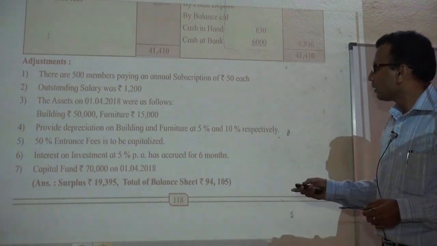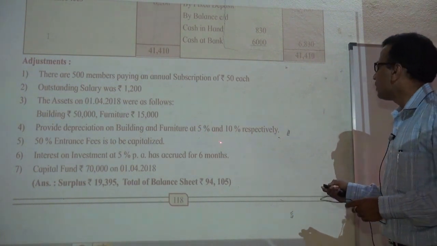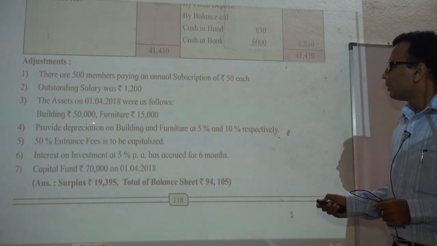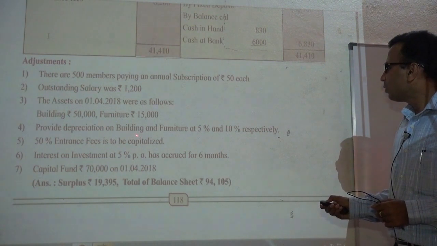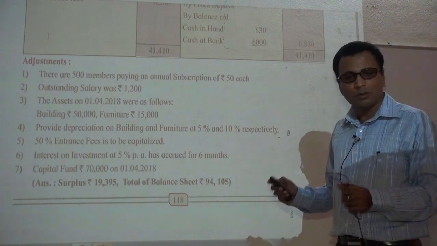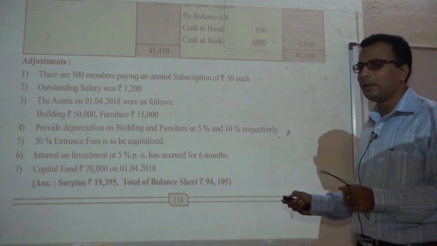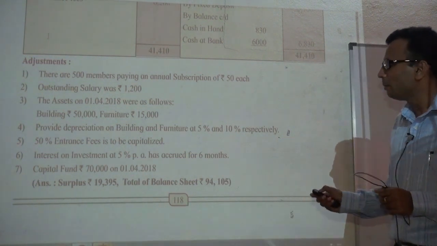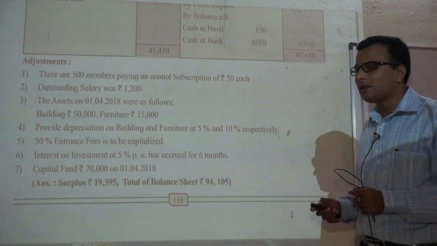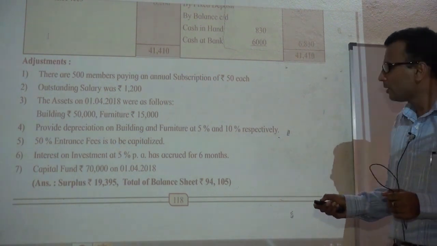Then provide depreciation on building and furniture at 5% and 10% respectively. Building is to be depreciated by 5% and furniture by 10%. And you know how to depreciate the assets. 5% of 50,000, 2,500 will be the depreciation. It will be deducted from building and will be debited to income and expenditure account. And 10% of 15,000, 1,500 will be deducted from furniture and will be debited to the income and expenditure account.